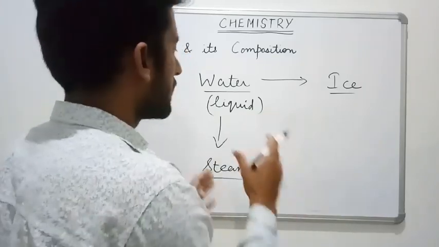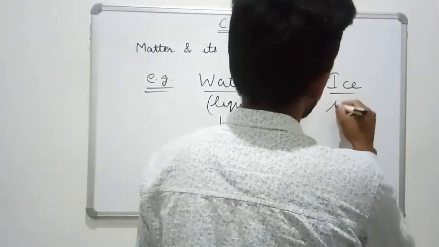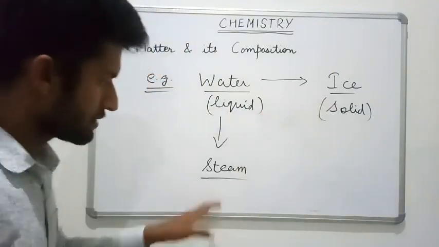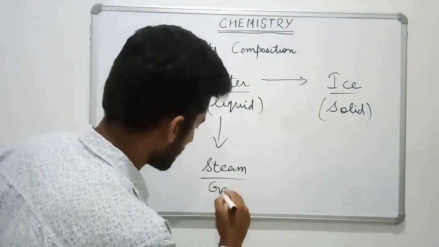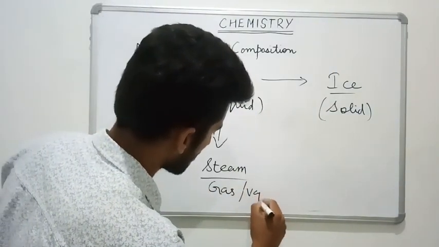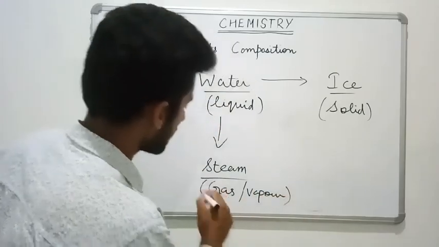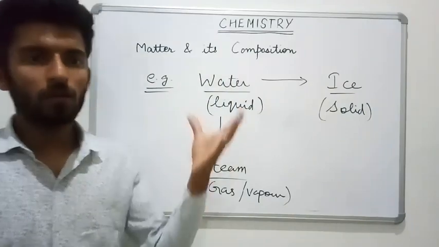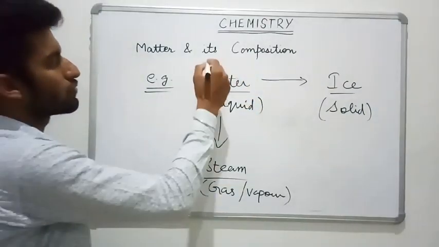Now ice has a different state, and liquid water and steam also have different states than this particular liquid water. But the substance is the same. Here it is water, that is H2O.